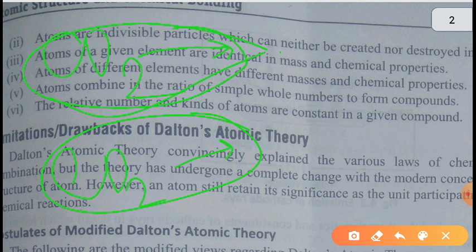No, you can see there is not any change, right? This CO2 and this CO2 are both the same irrespective of the sources. It means what he was trying to explain is that the kinds of atoms are constant in a given compound. If the compound is carbon dioxide, its atoms will be carbon and oxygen only, right?